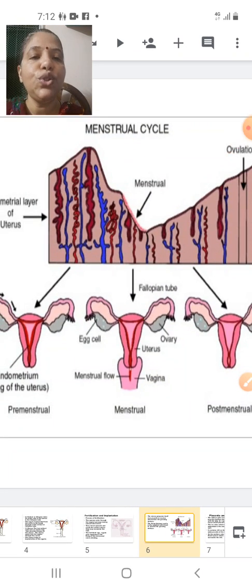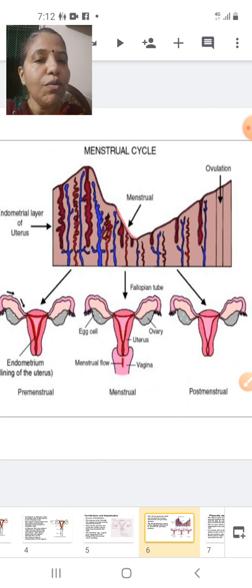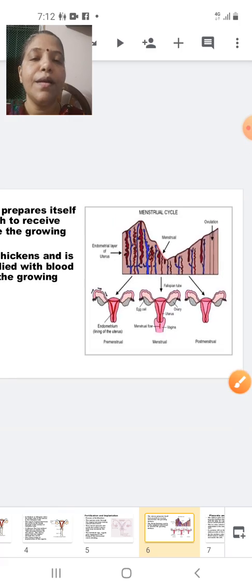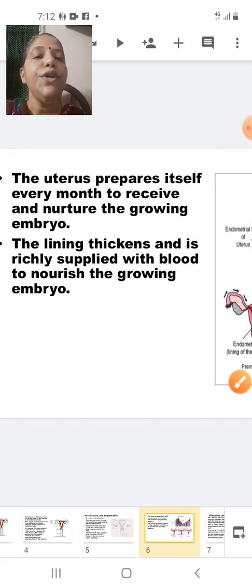This is a graph which is showing you the thickening of the endometrium. Here you can see there is maximum thickening of the endometrium, and here there is shedding of the endometrium. That blood layer is called the endometrium. Here it has been thinned out, and here again it will be prepared. The uterus prepares itself every month to receive and nurture the growing embryo. The lining thickens and is richly supplied with blood to nourish the growing embryo.